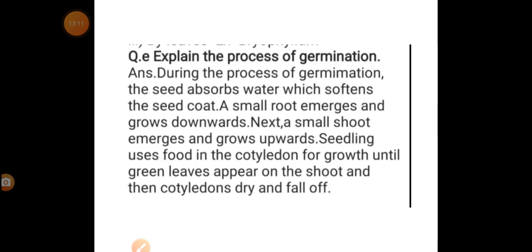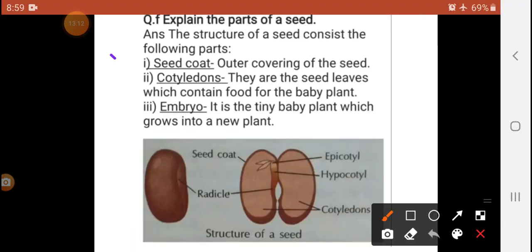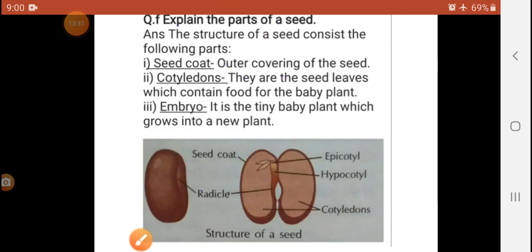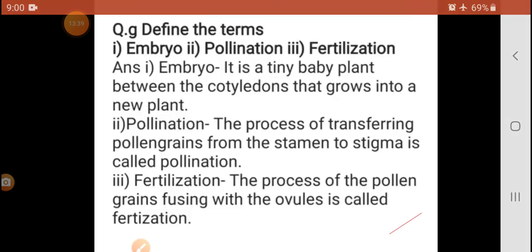Next. Question number F. Explain the parts of seed and the structure of seed. It consists of the following parts: seed coat, cotyledon, embryo. Have you seen the seed? Structure of the seed, you will explain. In between you will see the cotyledon and the baby plant. See, observe. Should we write down the answer? Question number 4 sub part F. Explain the parts of seed, as you will write down.